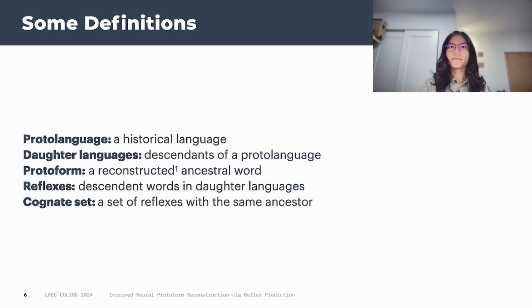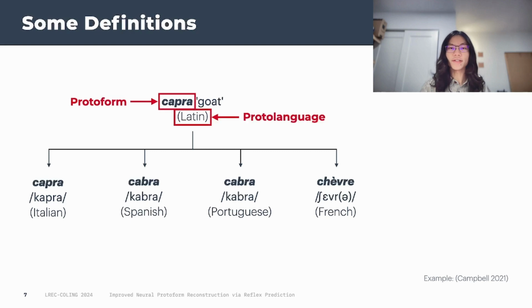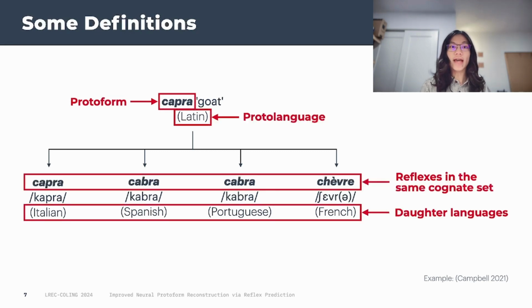a cognate set. Looking back at the goat example I flashed earlier, here we have the protoform capra, meaning goat in the proto-language Latin, and its reflexes in four daughter languages. We have capra in Italian, cabra in Spanish, cabra in Portuguese, and chèvre in French. All these four reflexes together form a cognate set.